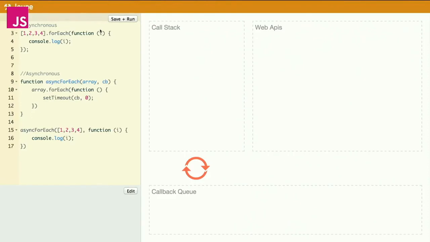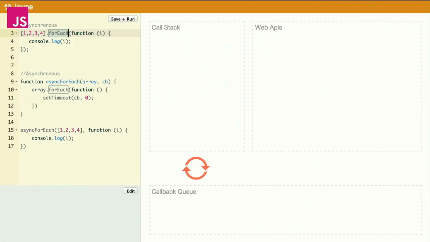So in this example, I want to talk about callbacks. Depending on who you speak to and how they phrase things, callbacks can be one of two things. Callbacks can be any function that another function calls, or callbacks can be, more explicitly, an asynchronous callback, as in one that is going to get pushed onto the callback queue at some point in the future. So this little bit of code illustrates the difference, right? The forEach method on an array takes a function, which you could call a callback, but it's not running it asynchronously, right? It's running it within the current stack.